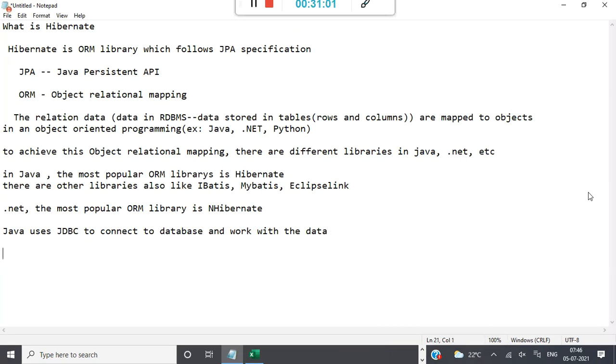Actually, JDBC is the base. On top of JDBC, as I told you, JPA has come. JPA means Java Persistence API. It is a specification. Specification means it will tell how to do, or what to do, in ORM.